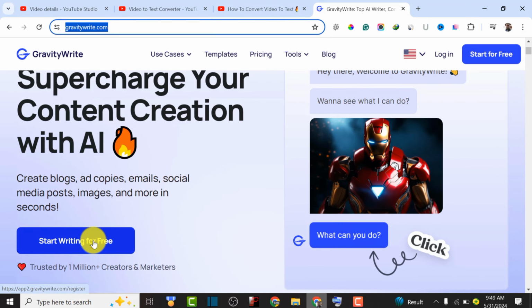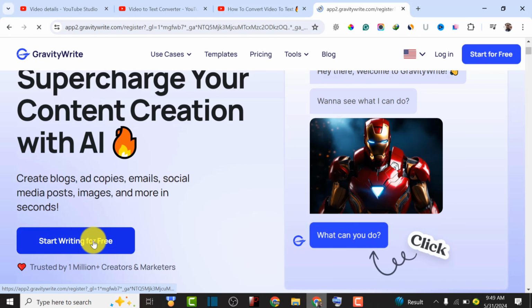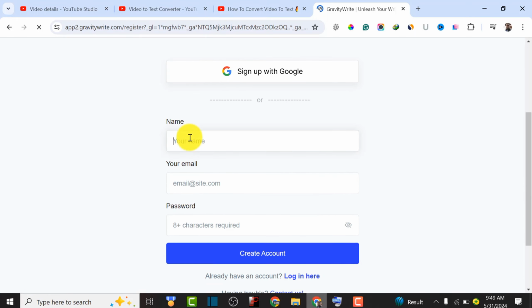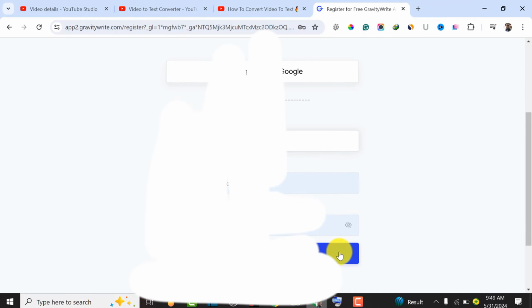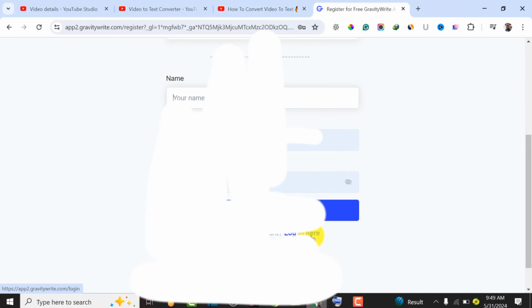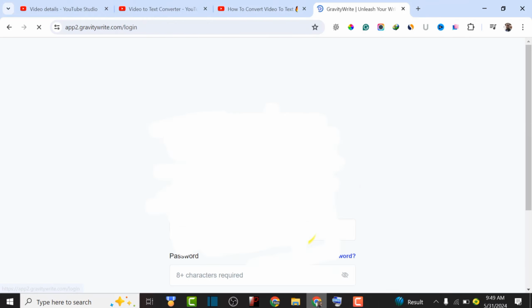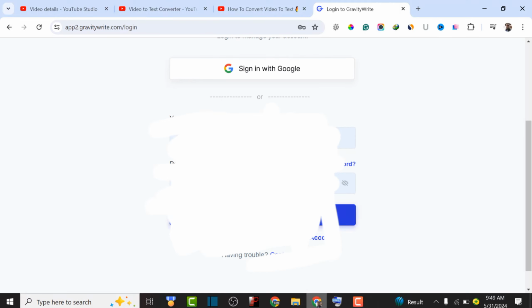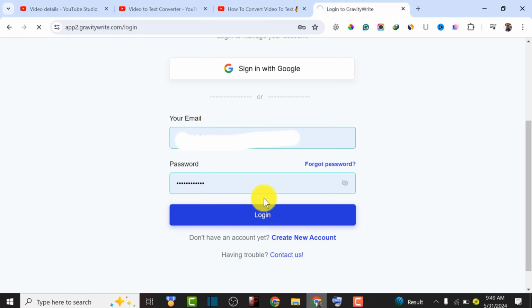All you have to do is click on start writing for free, and you'll be able to log in with your email or your Gmail and start using the platform. As you can see, all you have to do is enter your name, your email, your password, and create an account with them. But I already have an account with Gratify.ai, so all I have to do is click on login over here to be able to start showing you how you can use Gratify AI to do your YouTube SEO. So I'm going to click on login and show you.